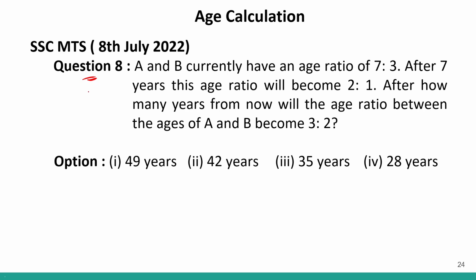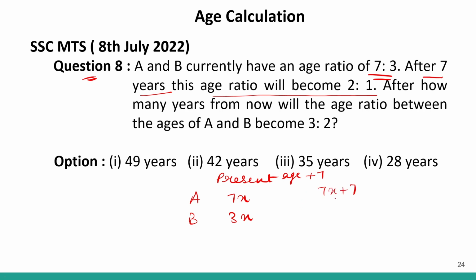Question number 8. A and B currently have an age ratio of 7:3. So I can say the present ratio is 7 and 3. So let's say the present ages of A and B are 7x and 3x. Okay, this is the ratio. After 7 years, this age ratio will become 2:1. So after 7 years means plus 7. So in the question we are told that 7x plus 7 divided by 3x plus 7 will be 2:1. This will be the ratio.